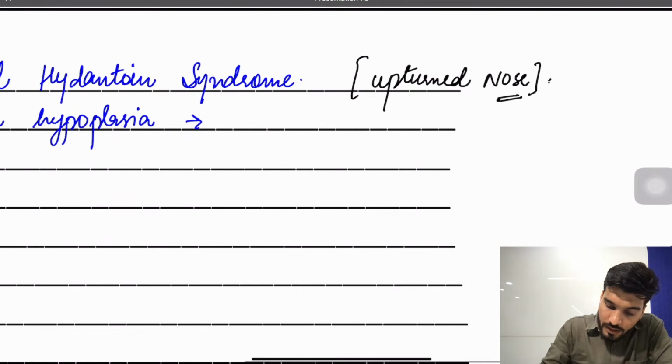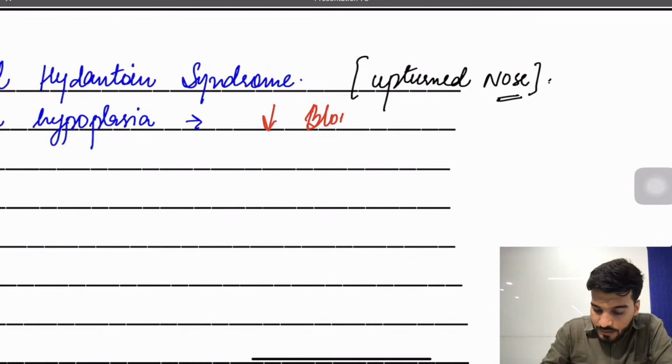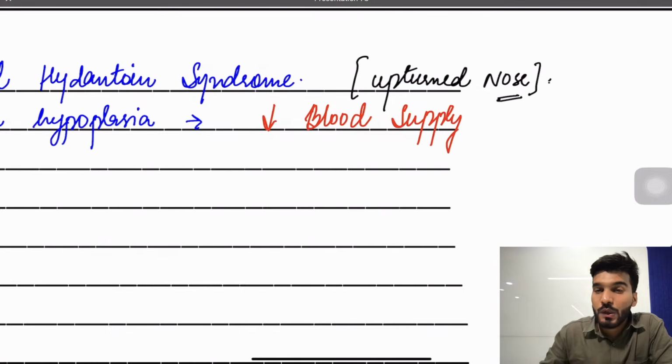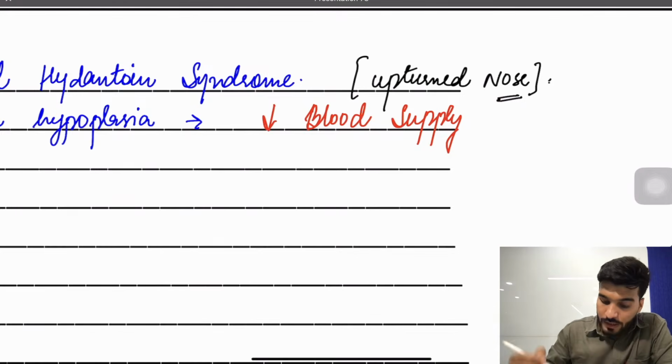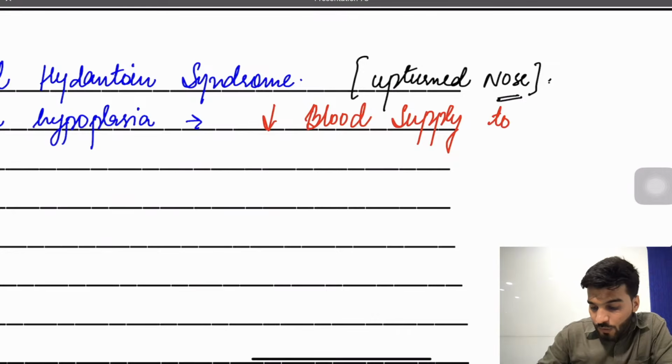So what is fetal renal hypoplasia? Why is this happening? There is decreased blood supply to the kidneys, and then correlate. It's a rapid revision session, we cannot go through everything in detail, but whatever is possible to crack the question, I'm delivering everything related to that.